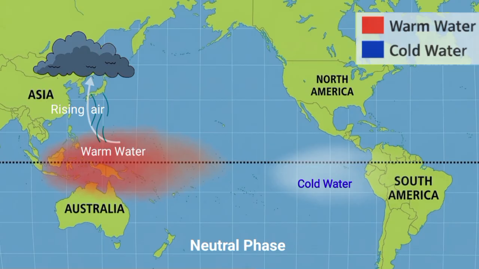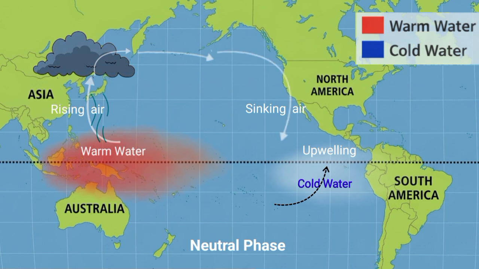Before going further, we need to understand the concept of Walker circulation. Here, the air cannot keep rising forever, so it moves horizontally at upper level from west to east. Now the eastern Pacific has cold water due to upwelling, so the cold surface cools the air. Cool air becomes denser, that is heavier, and dry, so it necessarily sinks downward.